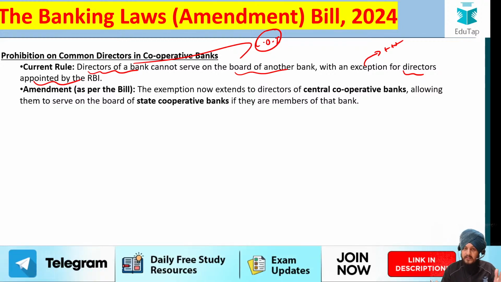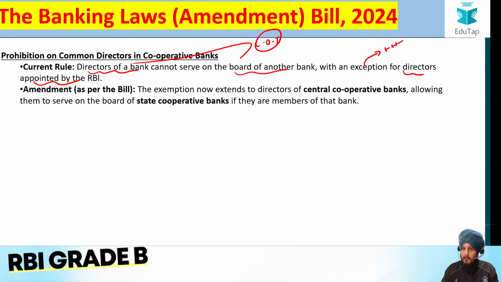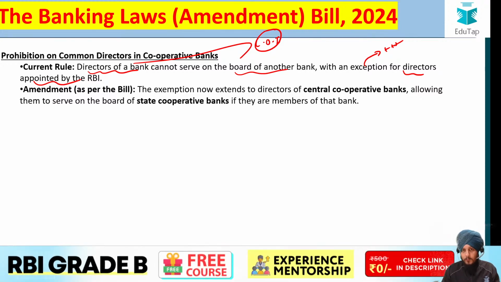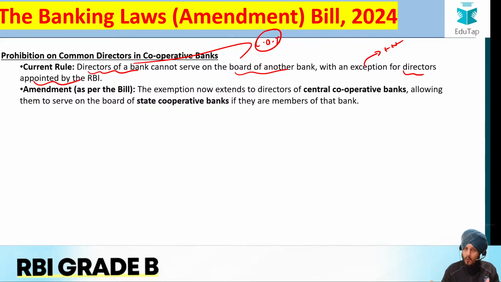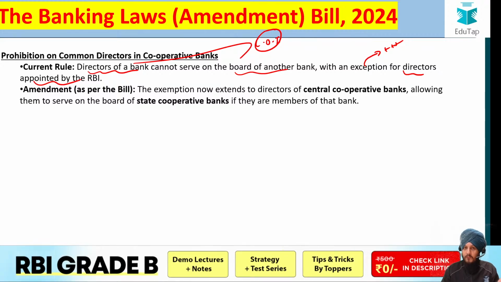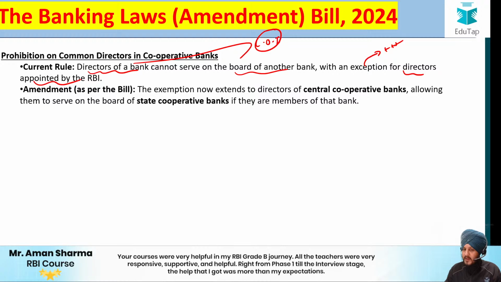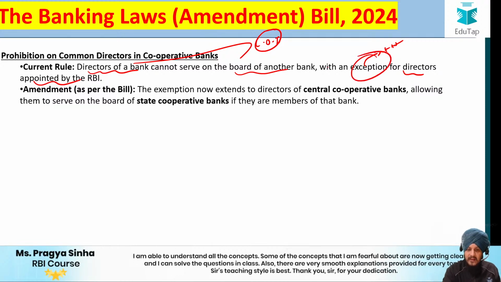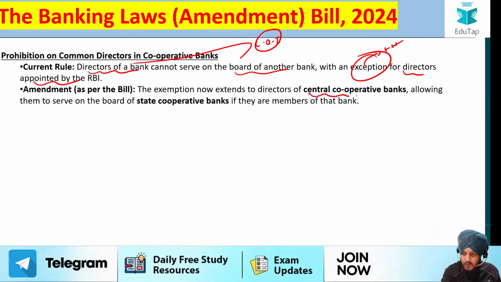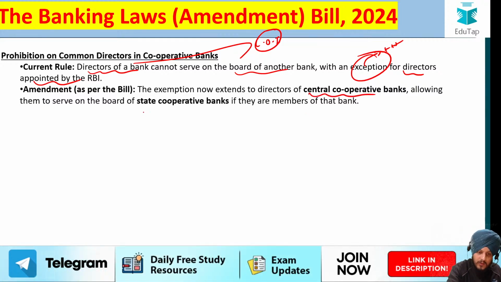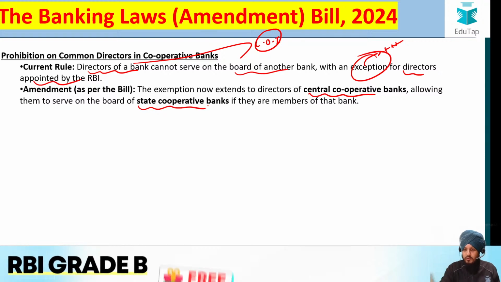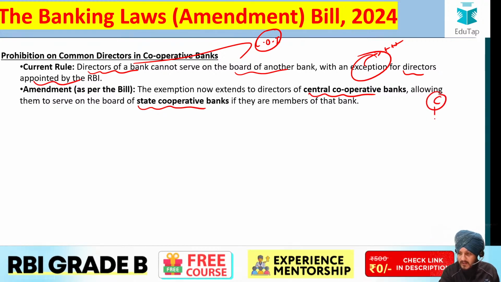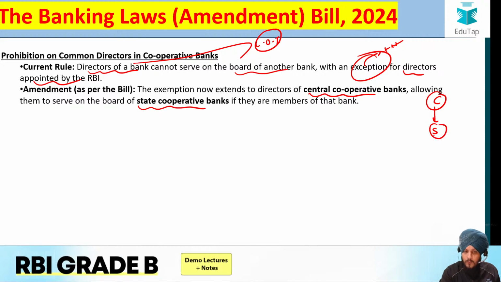We know that cooperative banks are a very sensitive sector, because they are member owned banks that are basically not profit oriented. They prioritize the members over profit. Fine, we all know how they work in the most democratic manner, along with different features that are associated with cooperative banks. So in order to govern them in a better manner, they have now added another exemption which says that the directors of the central cooperative banks are allowed to serve on the boards of state cooperative banks. Fine. So if there is a director at a central cooperative bank, he is allowed to serve on the board of the state cooperative banks also.